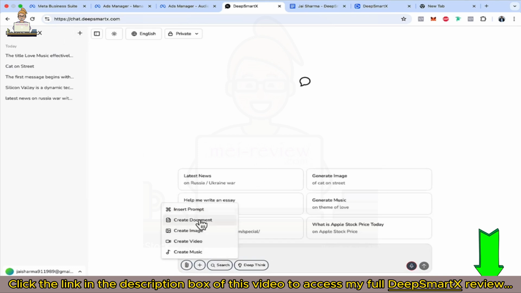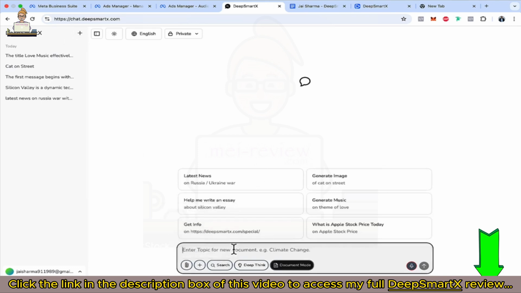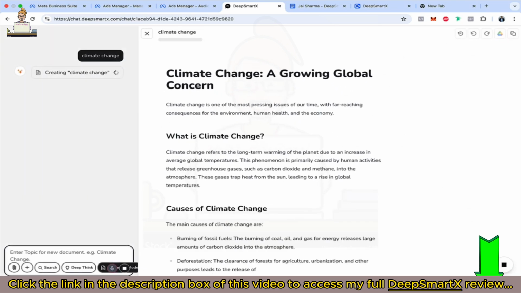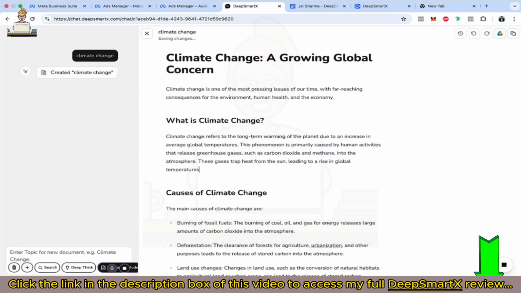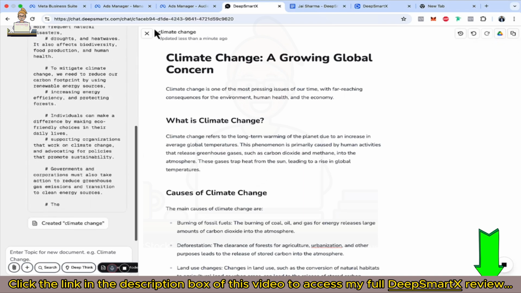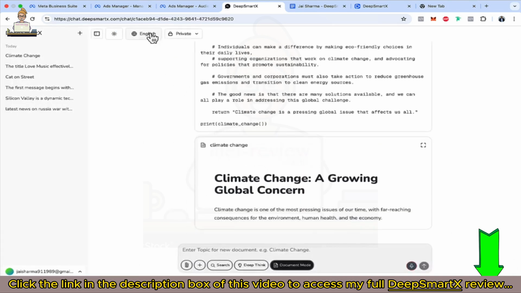Create a document on climate change. Let's write climate change. Here you can see the document on climate change again. You can edit this document, you can save it to your Google Drive, you can copy it, you can download it, and do a lot of things on top of this.